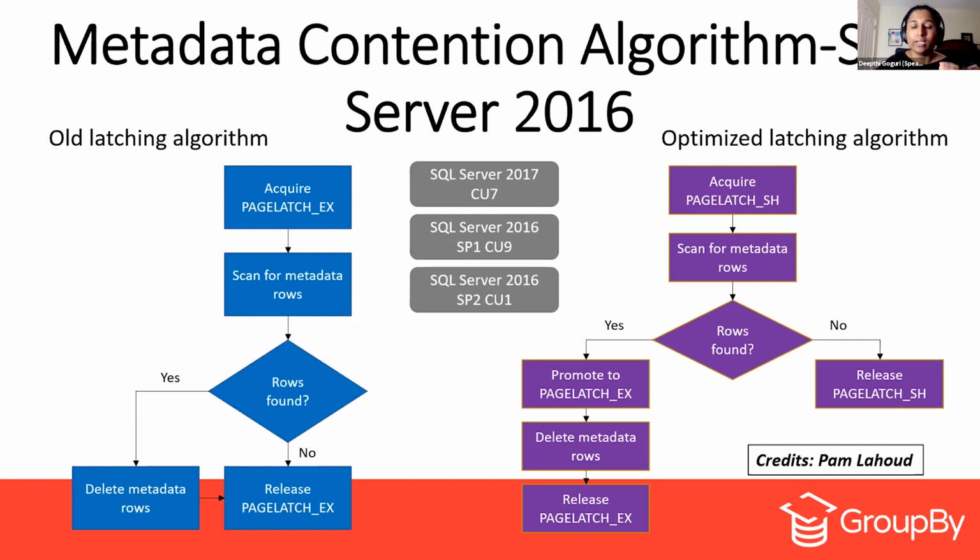exclusive lock, acquiring that, why don't we acquire the page latch shared lock first until we find the rows, right? It will scan the metadata rows. And if we find the rows, then go ahead and put the page latch exclusive lock, so that we'll have more time for the other objects to be cleared as well. Then go ahead and promote the exclusive lock, delete the metadata rows, and release the page latch exclusive.